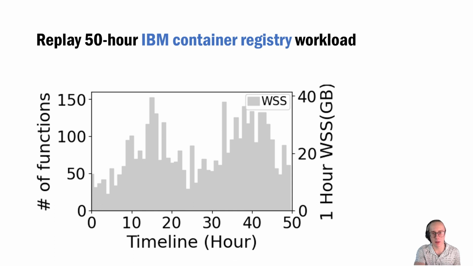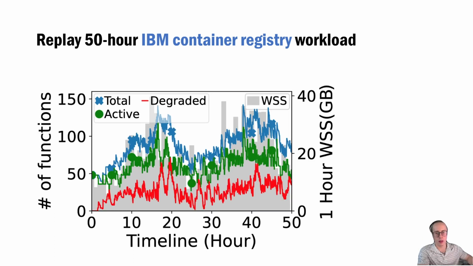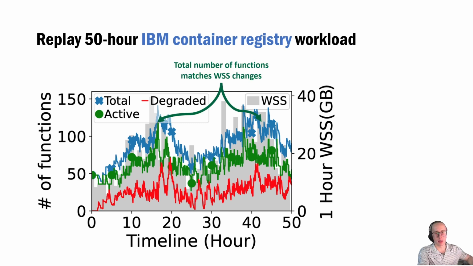The x-axis is the 50-hour lifetime of the experiment. The green, red, and blue lines show how the number of functions in the active, degraded, and all GC buckets change, respectively. Notice how the increasing and decreasing of the total number of functions matches the working set size changes.